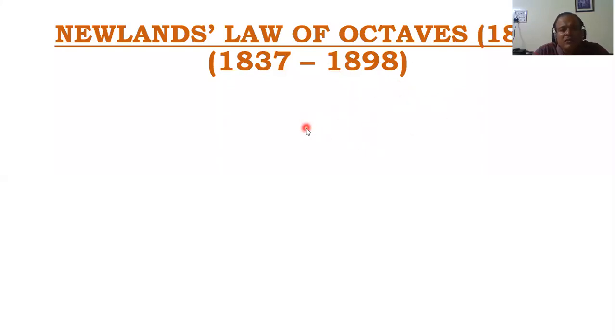Now, the next scientist who tried to classify elements after Dobereiner was Newlands. He had his own law called the law of octaves, and that's what it is called, Newlands' law of octaves. Now he was an English scientist, and he came up with this law somewhere in the year 1866. So let's see what was his law.